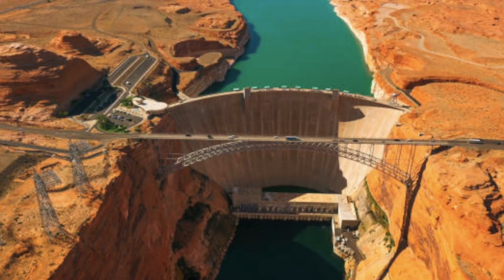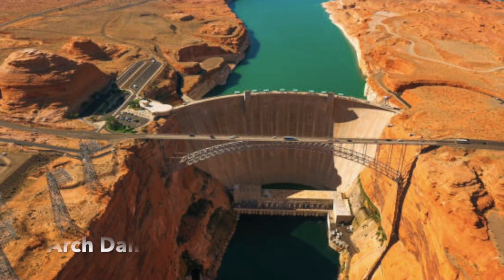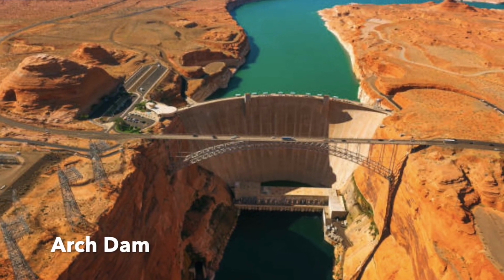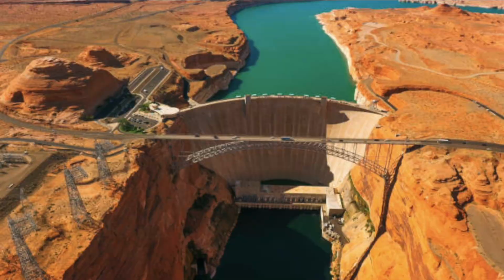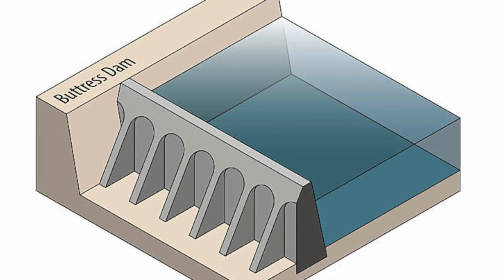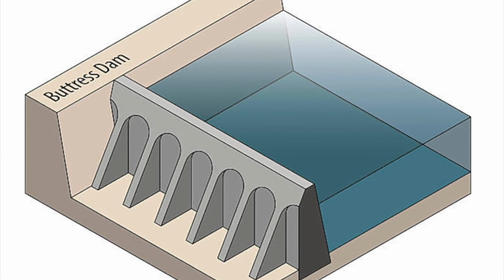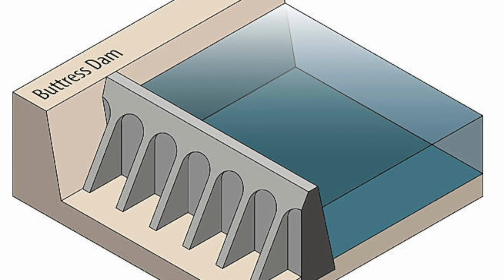A few are arch dams. An arch dam is curved, located upstream, and able to hold back mass amounts of water. A buttress dam can be curved or straight, and it is a hollow dam that is supported by buttresses downstream.